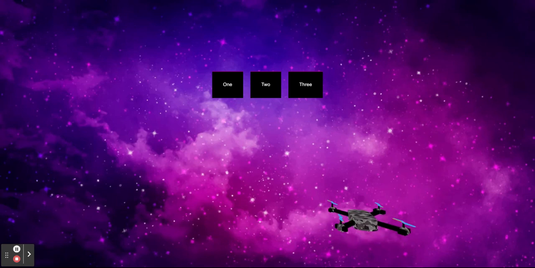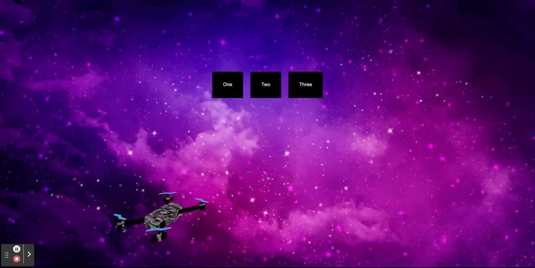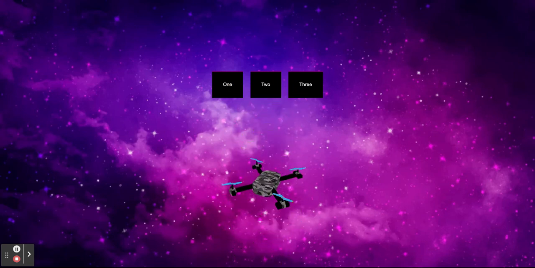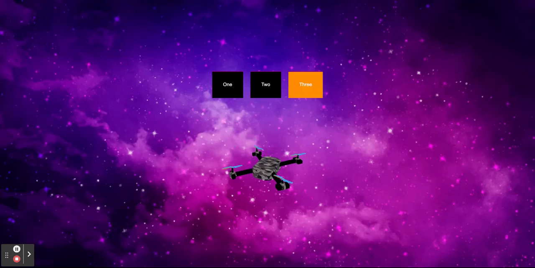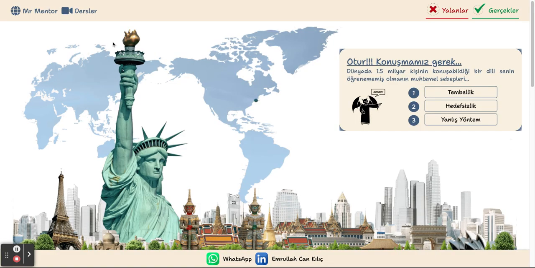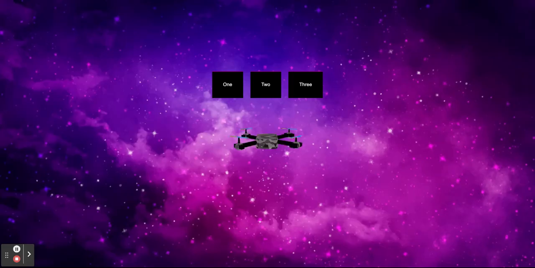So let's say I want to go to this third option, and all I need to do is just hit button three. It can be a button, it can be anything. When we hit option three, we will navigate to it. So let's just try it. Maybe we can try hit it. Yeah, as soon as we hit, we are navigated to option three.